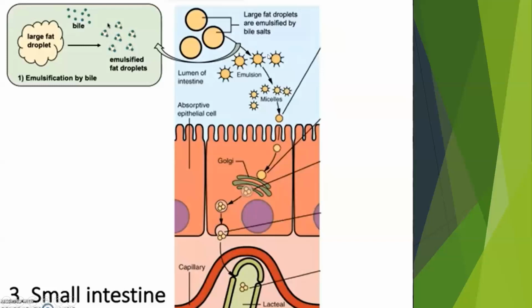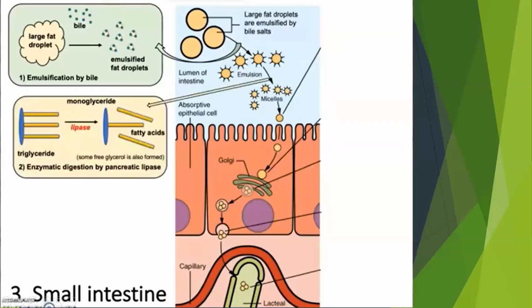And then after that, our pancreas, through the help of the hormone secretin, secretes pancreatic lipase, colipase, and bicarbonate. Why bicarbonate? Because of the nature of our stomach and our intestine, the pH there is very low, so it is acidic.